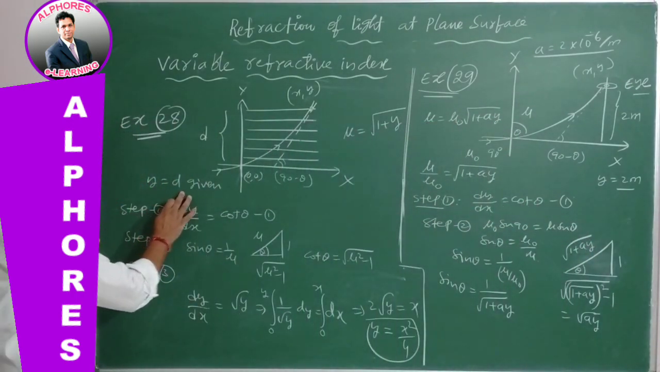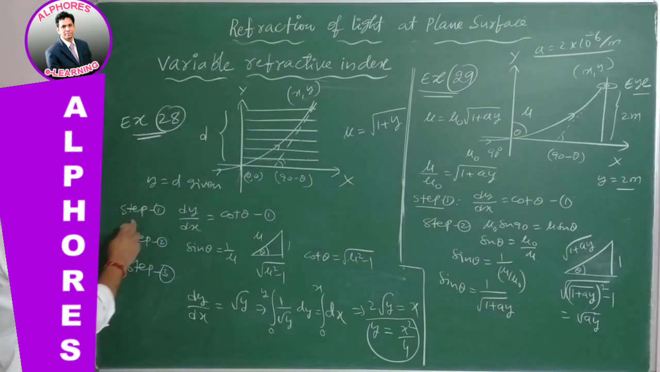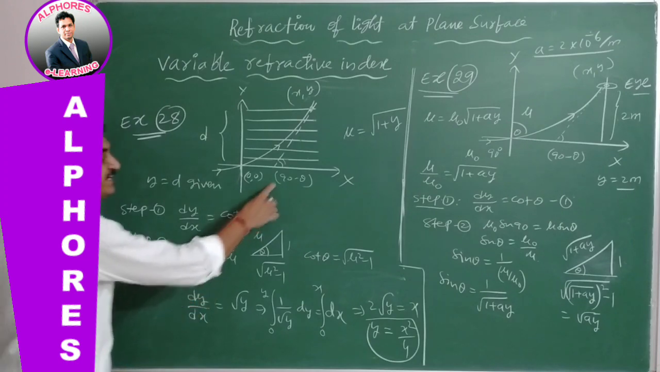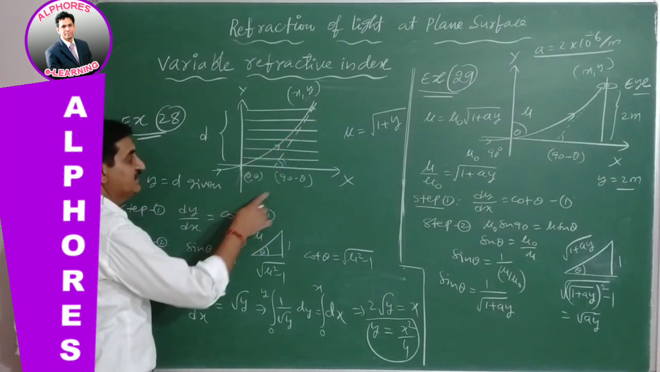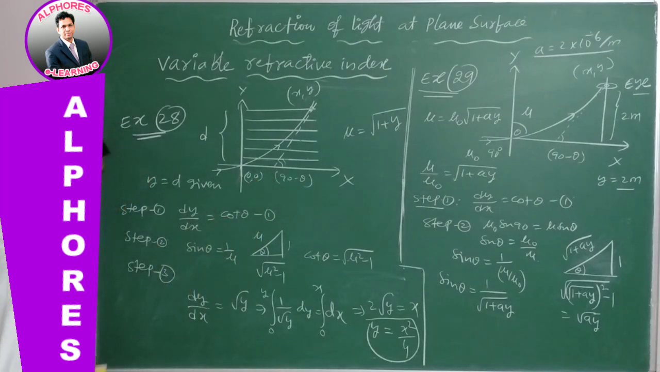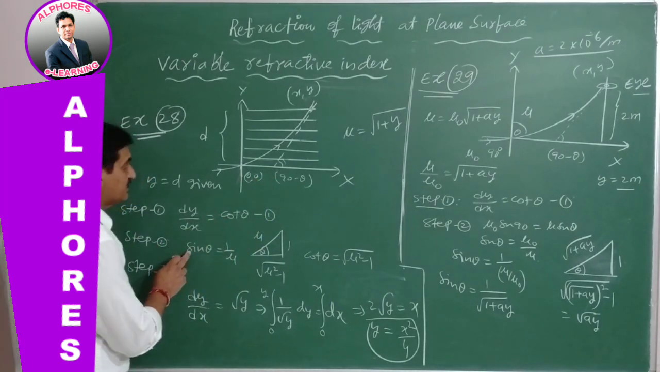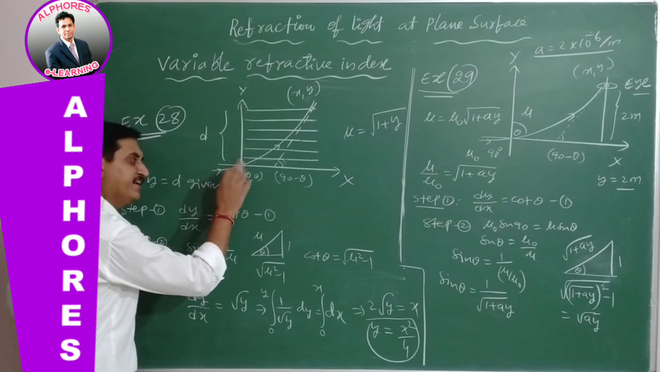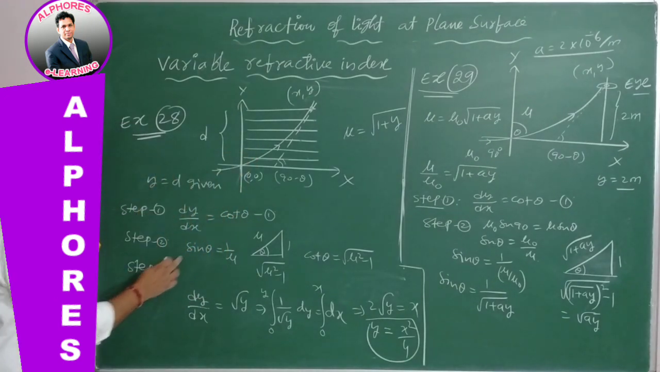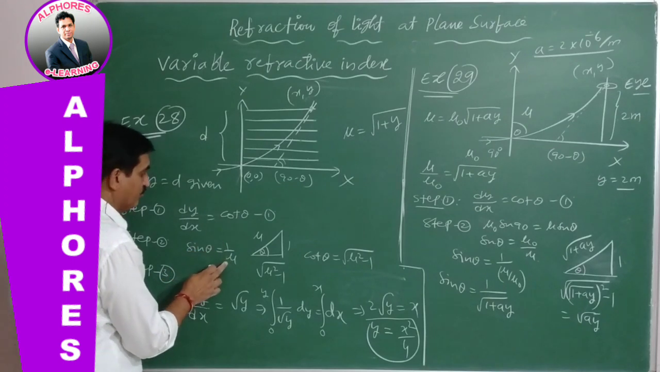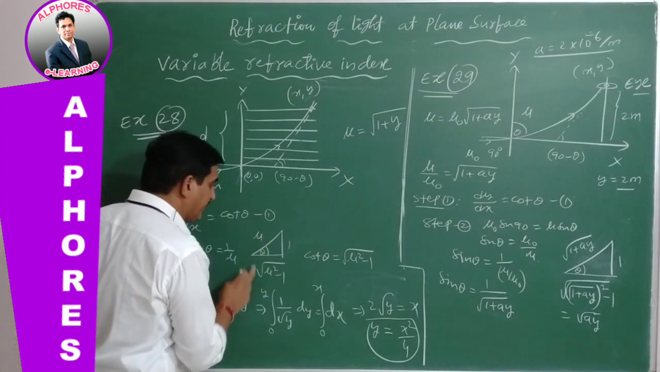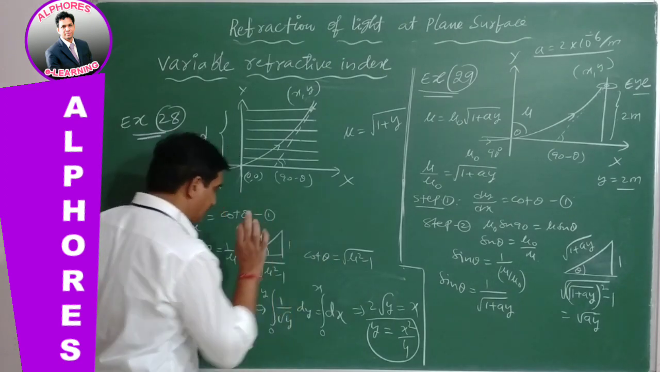Y is given as d, and the refractive index changes in the y direction. Step 1: dy by dx equals cot theta, because the slope of the tangent is tan of 90 minus theta, which is cot theta. Step 2: taking Snell's law at the origin, at the interface between the medium and air, sin theta is equal to 1 by mu. From this we make a triangle with the opposite side and hypotenuse, and cot theta is calculated.